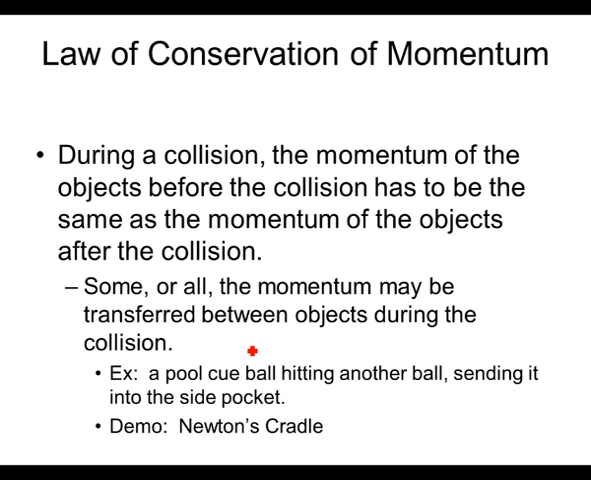Next part is the law of conservation of momentum. During a collision, the momentum of the objects before the collision has to be the same as the momentum of the objects after the collision. Some or all of the momentum may be transferred between objects during the collision. So basically, at the end and the beginning, you're going to have the same amount of momentum. Now, that's a perfect world. Some will get lost in friction and all that kind of stuff. But in our examples, the momentum before the collision has to be the same as the momentum after the collision.